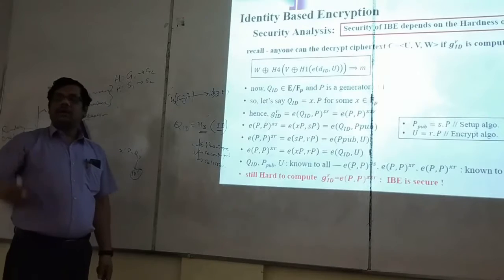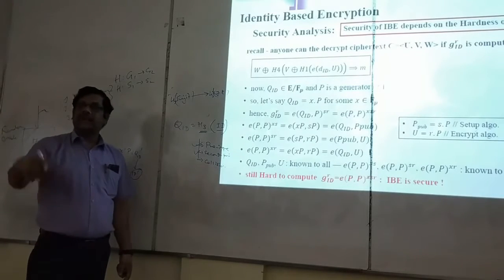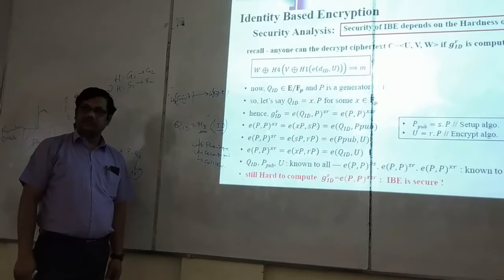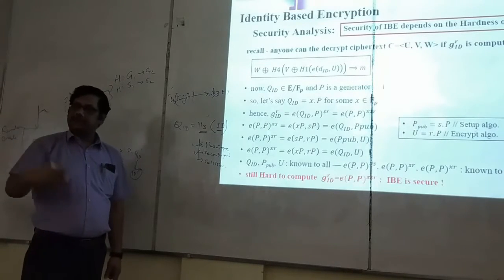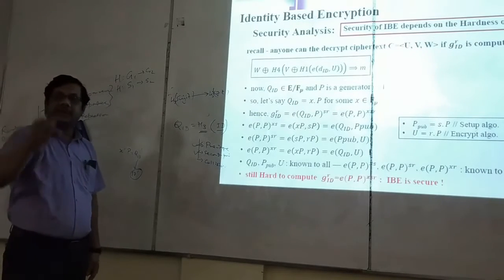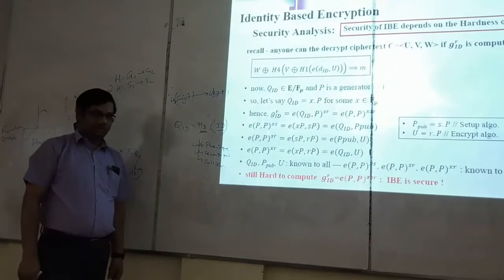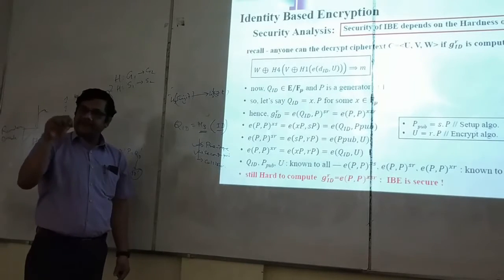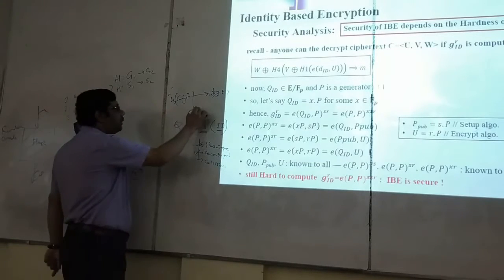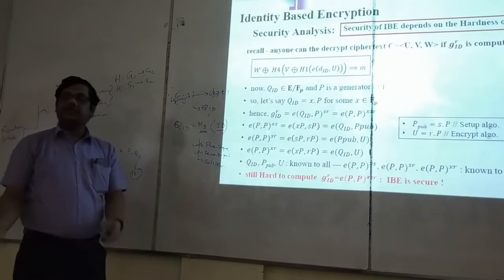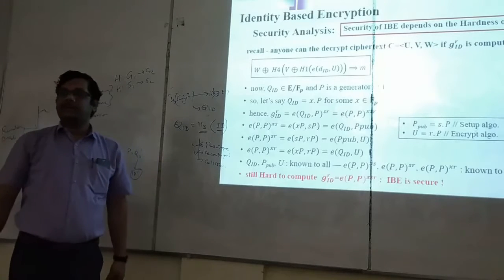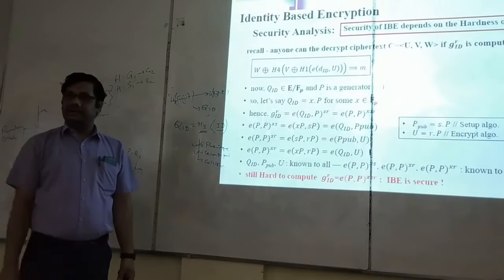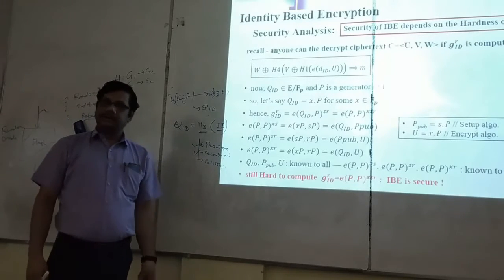Then I'll tell the authority, PKG, that XYZ is my identity. PKG will give me a private key which will be the same as the private key of Sujit. Because the identity hash is the same, H3 of identity is same. So S into that, and this will be QID. So the QIDs will be same. So S into QID also will be the same. My private key and his private key will be same. So all the confidential messages you send to him, I will be able to decrypt. Fine. This is the threat. Understood?